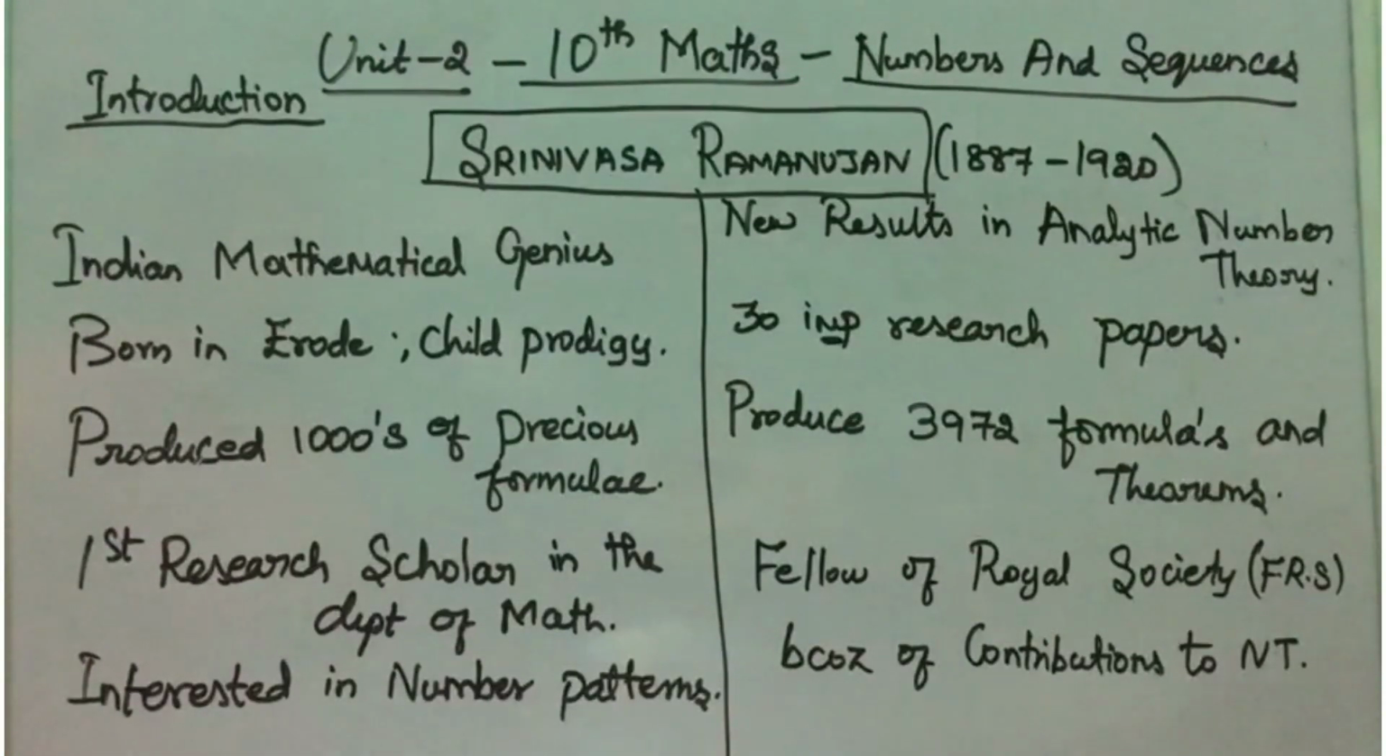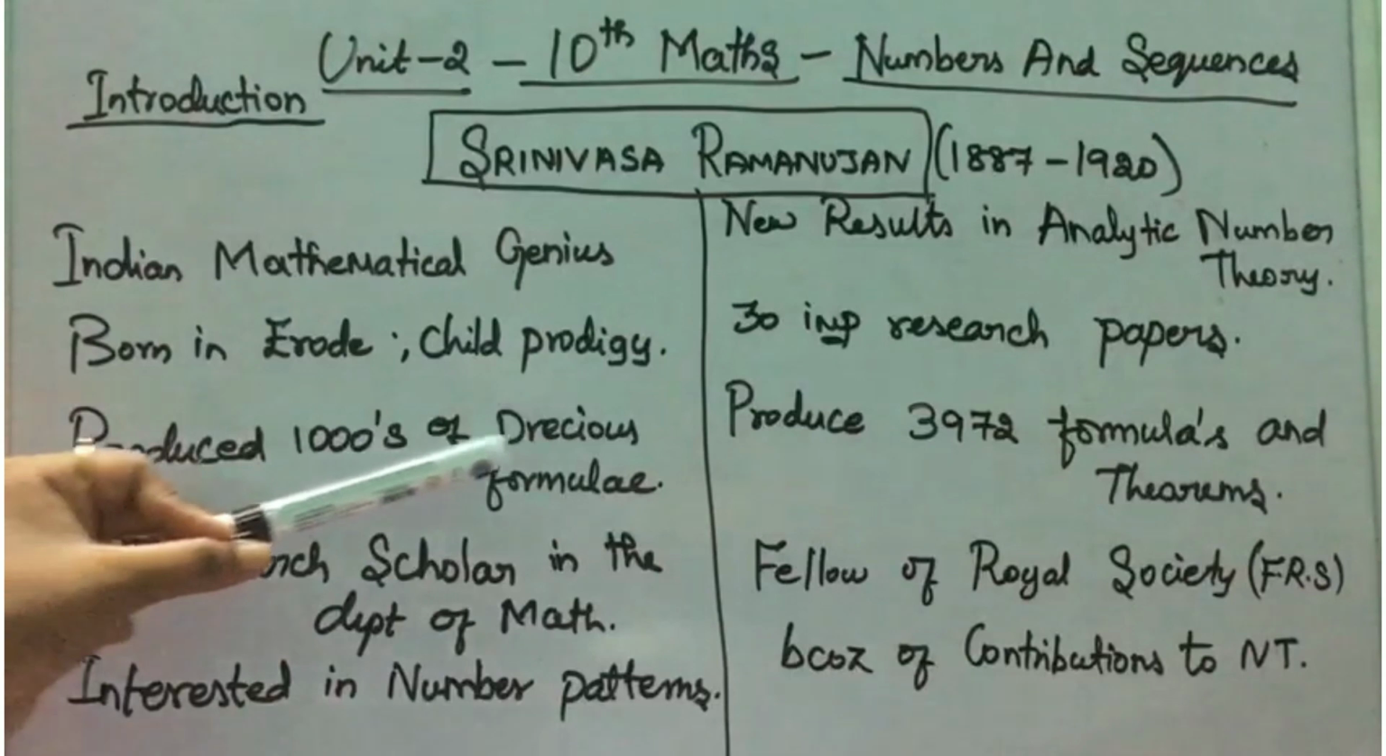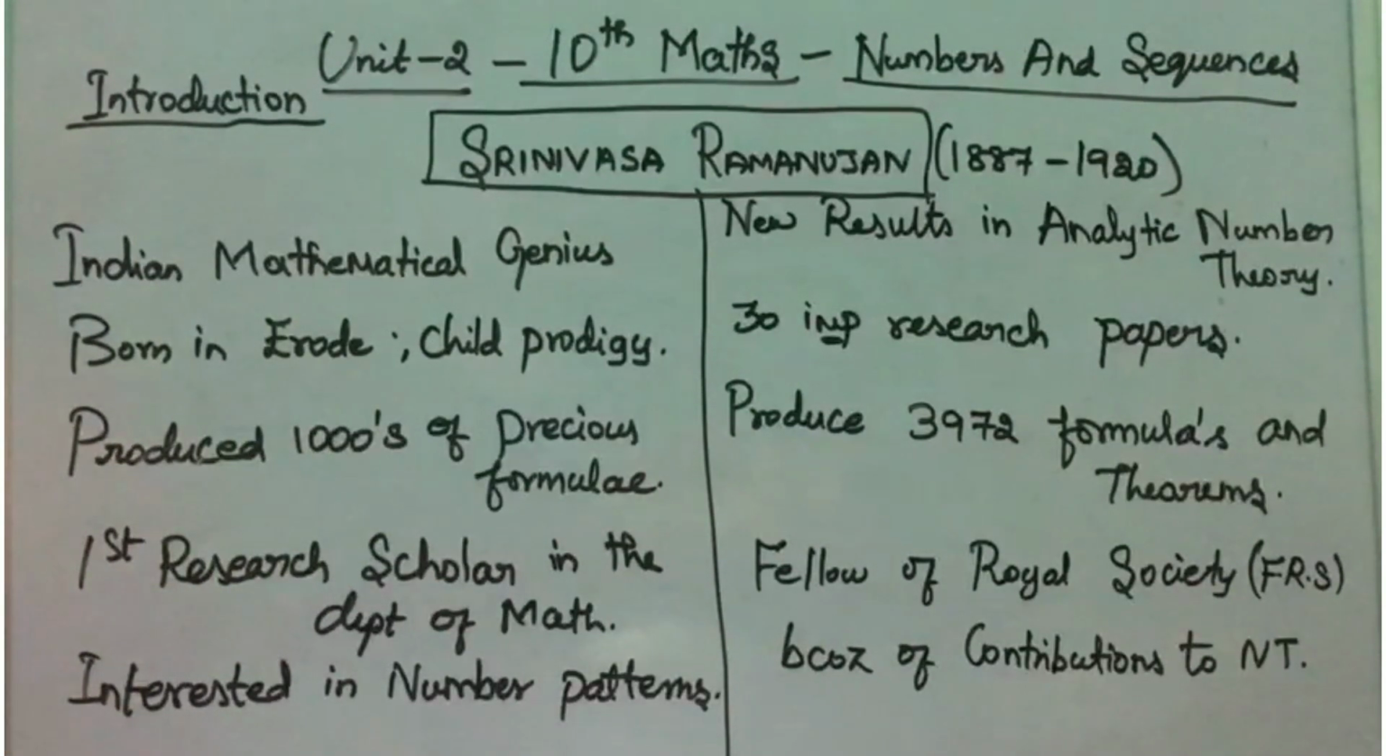In unit 2, first we are going to see about Srinivasa Ramanujan, from 1887 to 1920. He was considered the Indian mathematical genius. He was born in Erode in a poor family. He is considered a child prodigy and he produced thousands of precious formulae that were preserved in the University of Madras. Next, he was the first research scholar in the Department of Mathematics, and he was also interested in number patterns, that is, studying the patterns of numbers.